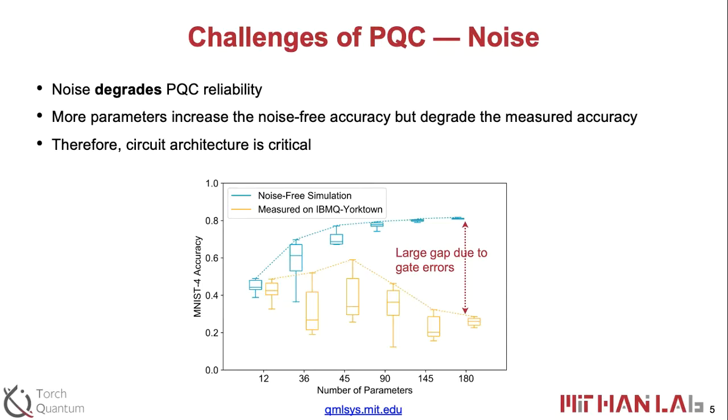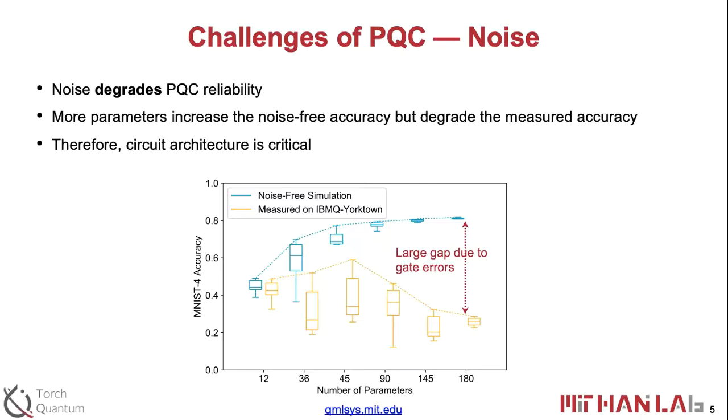Here we show an example using quantum neural nets to do classification of handwritten digits, which is a very classic task in the machine learning community. We try to classify handwritten digits from 0 to 3. The x-axis is the number of parameters in the circuits, and the y-axis is the accuracy of the classification.